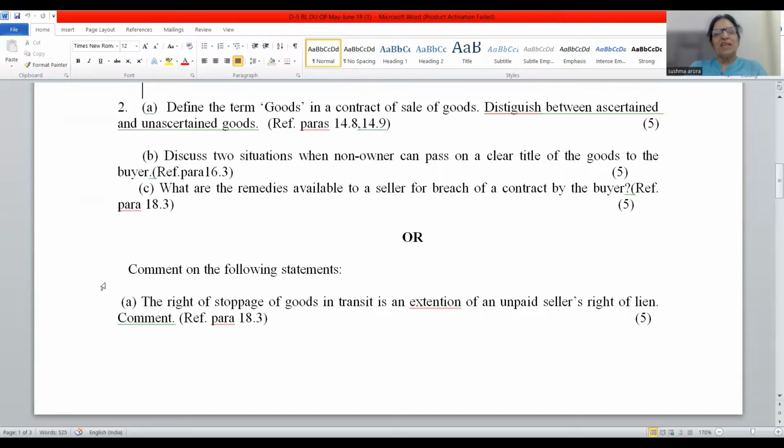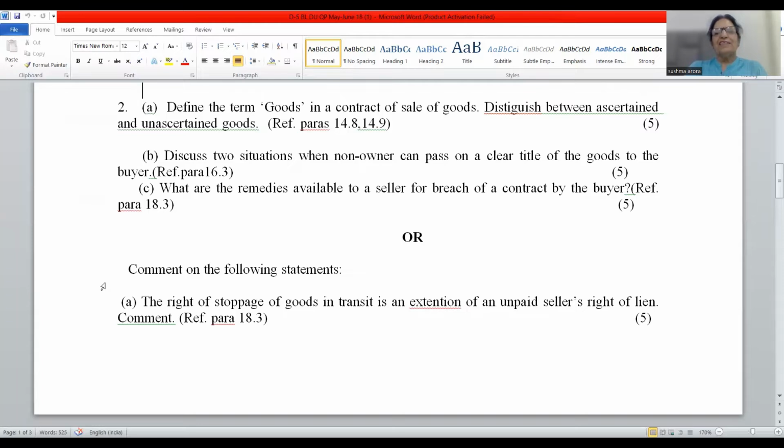Money which is in circulation, actionable claims are the debts which can be enforced through legal action. Movable goods, tangible goods, all are included in the term goods. And on the basis of case laws, in the courts, number of items are being included under the term subject matter of contract of sale.